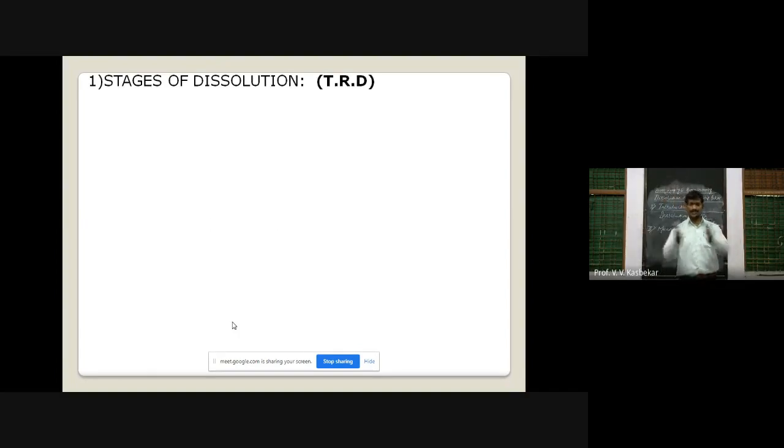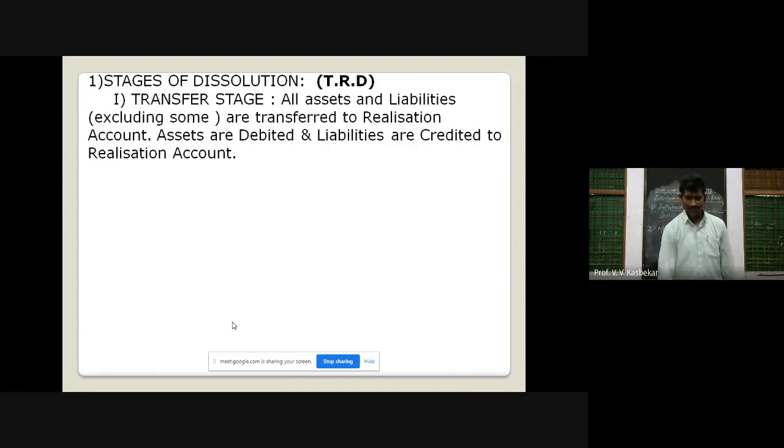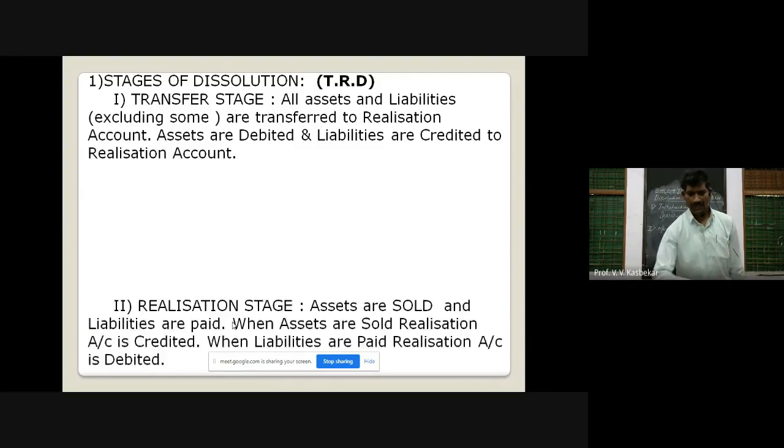Stages of dissolution, it is very important for you. T.R.D. It is a short form. It is not actually given in the textbook, but I formed it for your help. In the stages of dissolution, T.R.D., T denotes the transfer stage, where all assets and liabilities, excluding some, as I mentioned earlier, are transferred to the realization account. Assets are debited and liabilities are credited to the realization account.